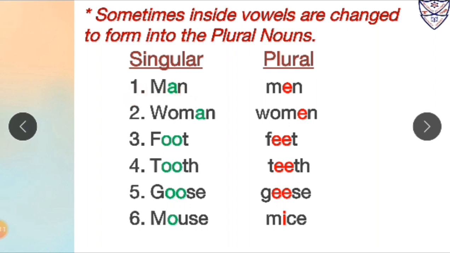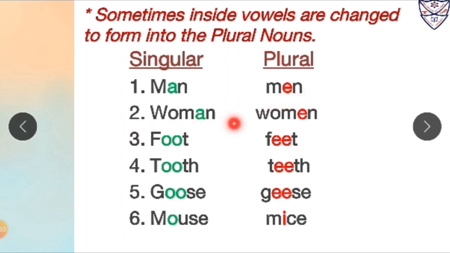First one, man. Over here man is in singular form. Now to form its plural, what we will do? We will change the inside vowel. So man will become men for plural form. Over here we will replace the vowel A with E. So it will become men in plural form.